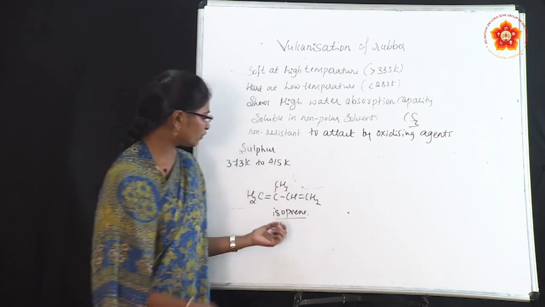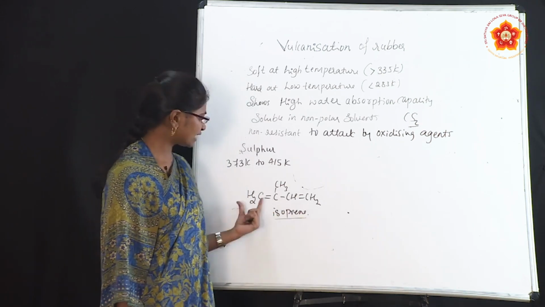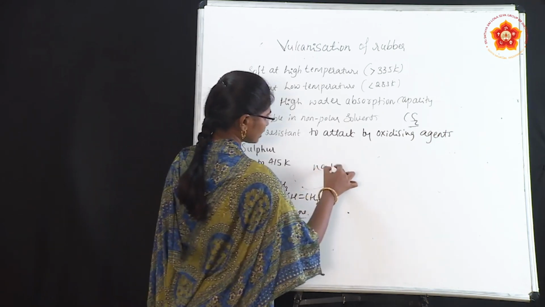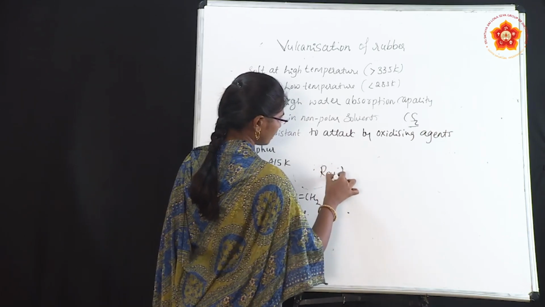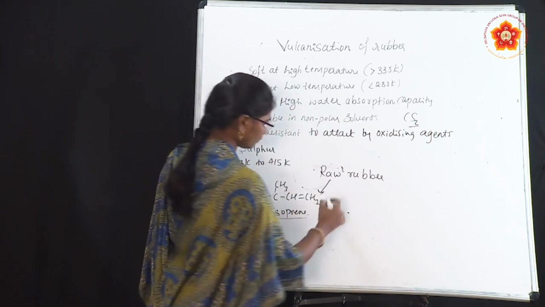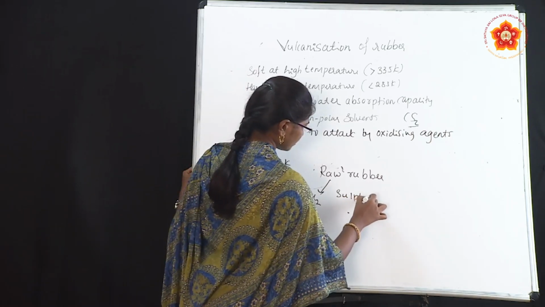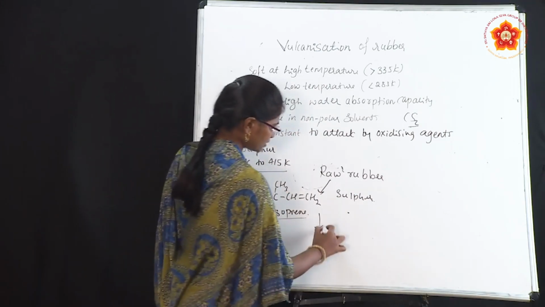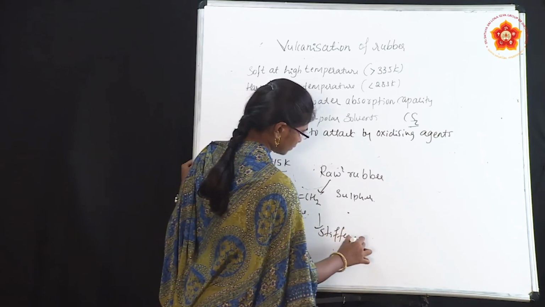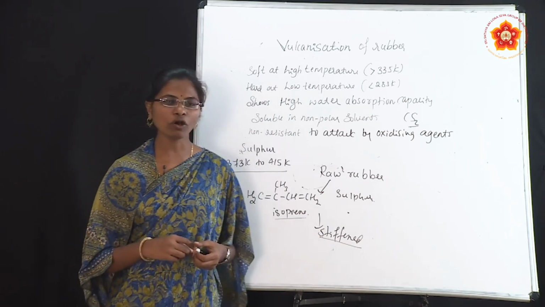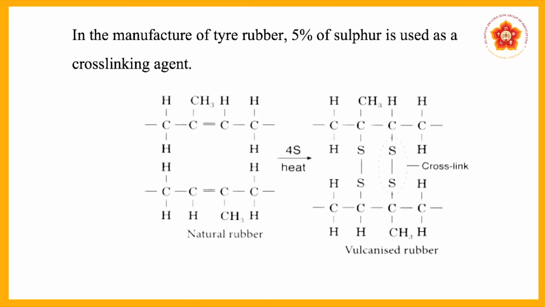Okay. So you know already there is an isoprene structure, the CH2, CCH3, CH, CH2. So when it is a natural rubber, you are taking the raw rubber. So raw rubber contains isoprene. So when we heat with sulfur at 373 Kelvin to 415 Kelvin, it becomes stiffened. Okay, it will become hard in nature. You can see even the structure of the vulcanized rubber on the screen.